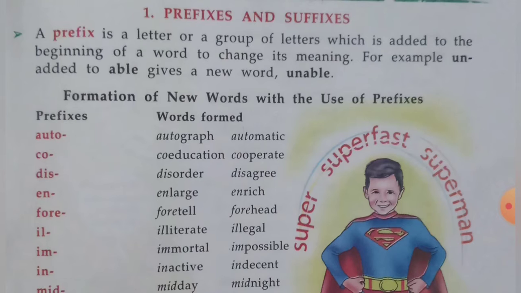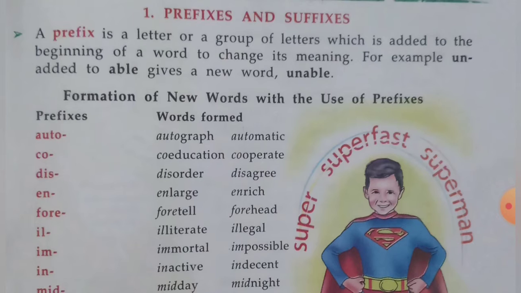When we use the prefix fore before the word tail and head, that makes the words foretail and forehead.